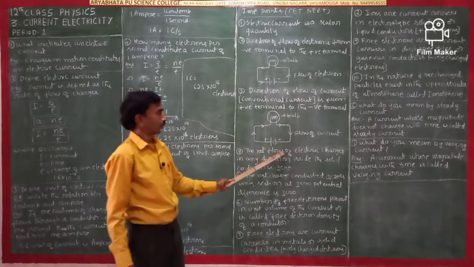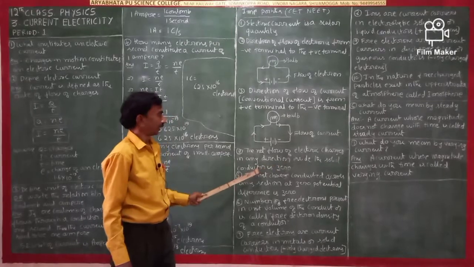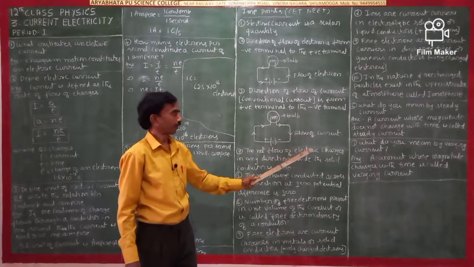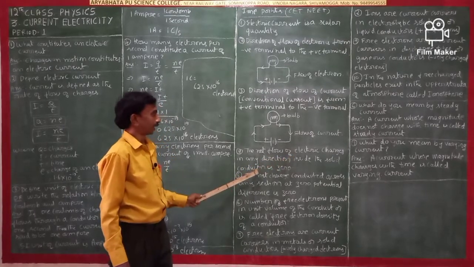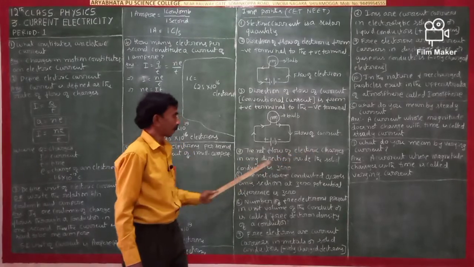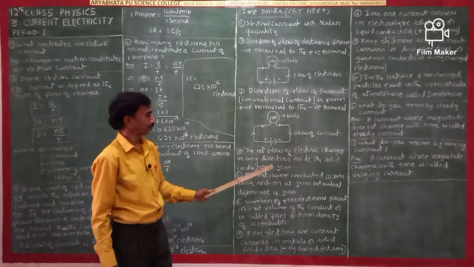The net flow of electric charges in any direction inside the solid conductor is zero.